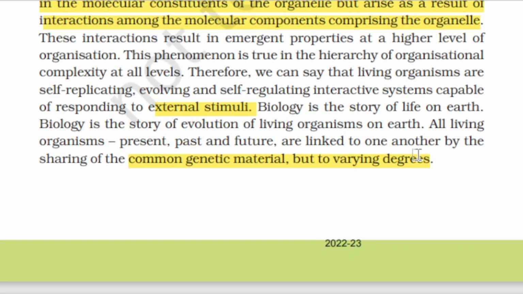After listening to this video, please kindly go through your NCERT book and read it once. The more you read, the more you remember, because revision is the most important for NEET aspirants.